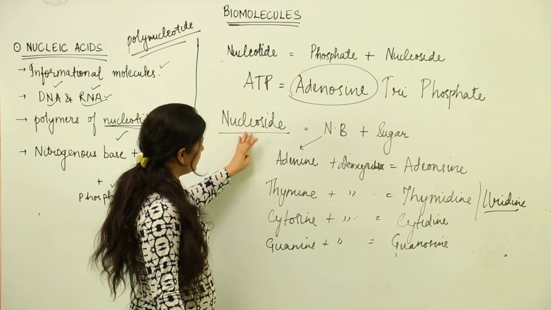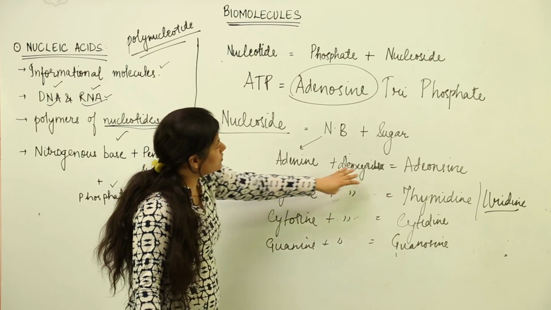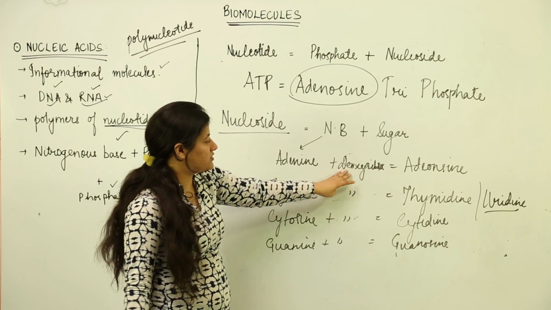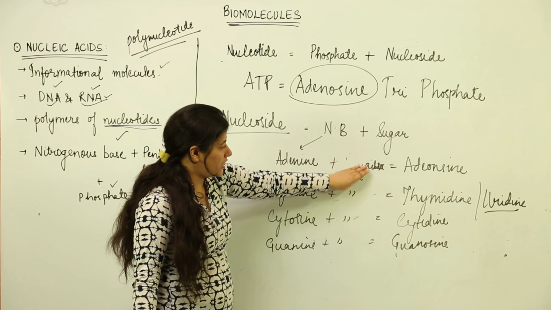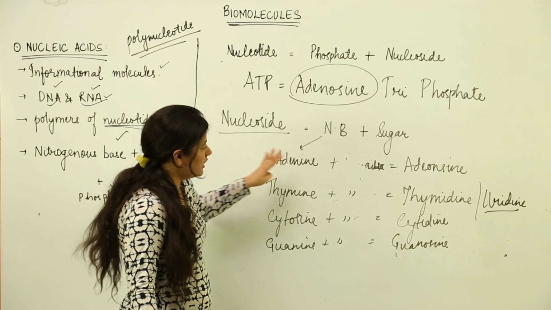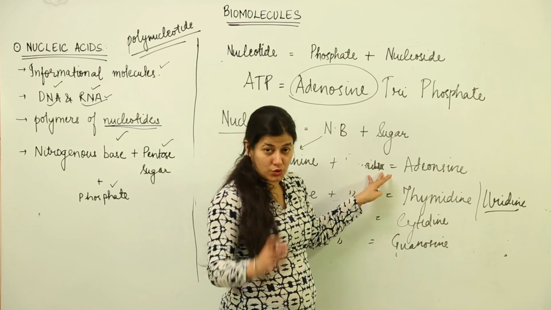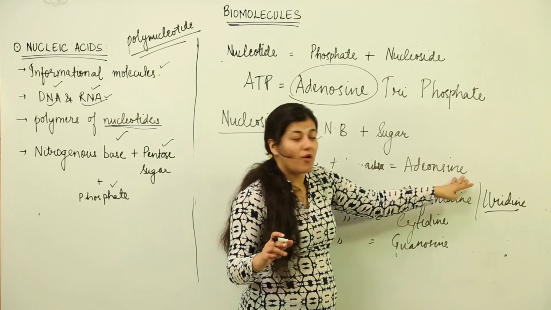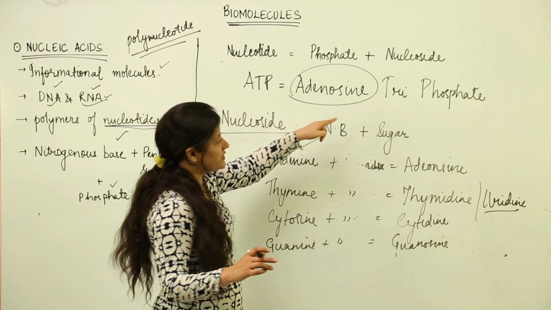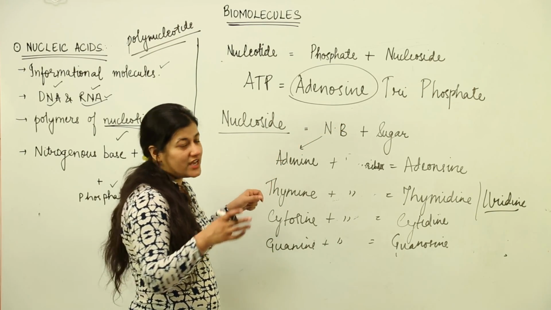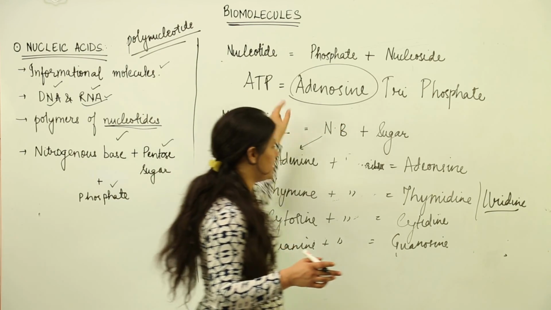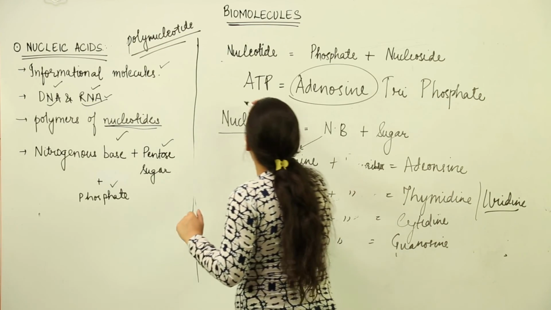Now in the nucleoside known as adenosine, there is a presence of ribose sugar. In case of the ATP, ribose sugar combines with adenine, that is a nitrogenous base with 2 rings, to form adenosine. When adenosine combines with 3 molecules of phosphate, there is formation of the energy currency of cell, that is known as ATP.